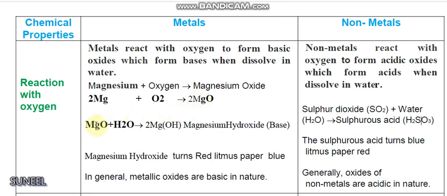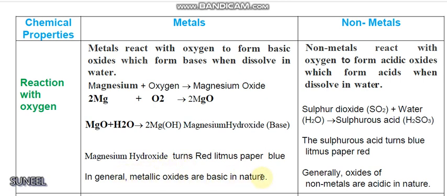And when this magnesium oxide is dissolved in water, magnesium hydroxide is obtained, which is a base. This can be checked experimentally also. When we dip red litmus paper into magnesium hydroxide solution, it turns blue, which is the property of bases. All the bases turn red litmus blue. So in general, metallic oxides are basic in nature.